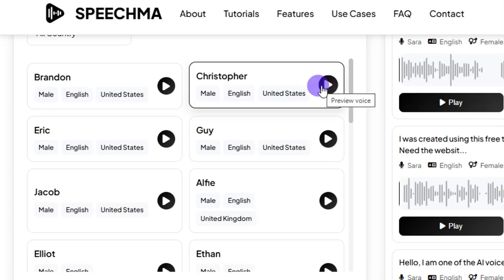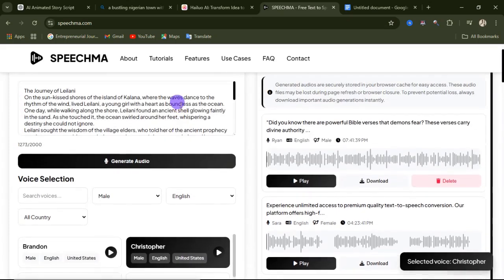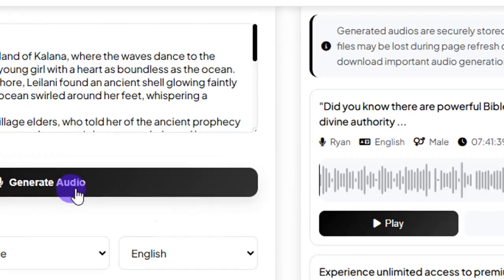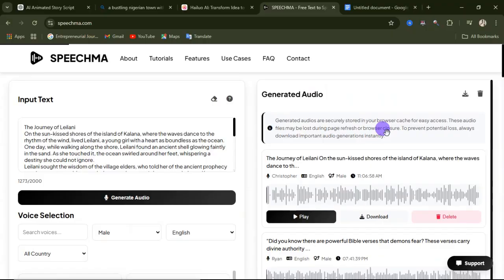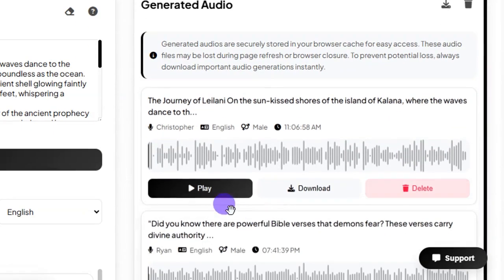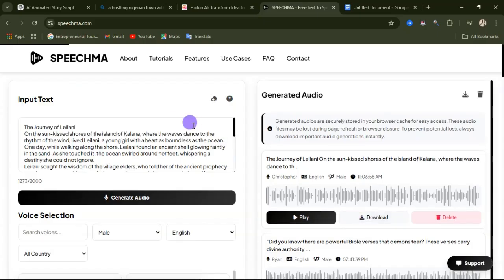So if you are satisfied with any of them, you simply click on one of them, and when that is being selected, you come over here and click on generate audio to generate your audio, and after some few minutes your audio is going to be generated. So if you come over here, this is the audio. You can click on this play to listen to the audio, or you can click on this download button to download your audio. This website is available on your mobile phone, so you can use it on your mobile phone.